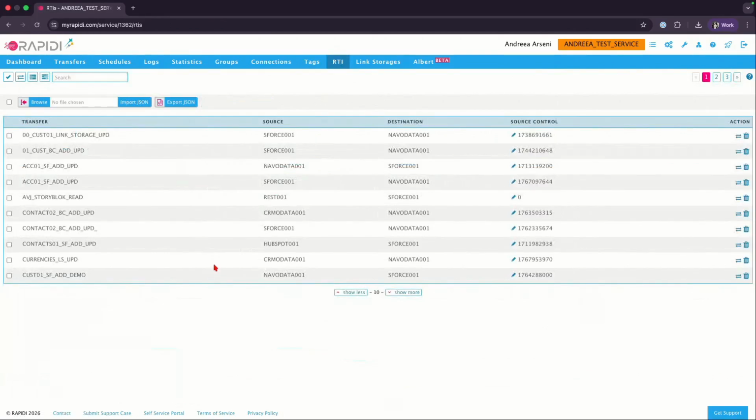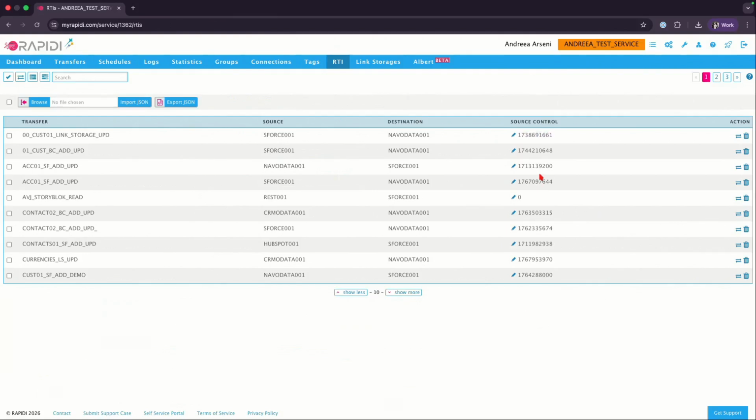Here you will see a list of the transfers that have been running, right? And then what happens here is that the source control of those transfers is being saved here. What I mentioned before about the source control on a transfer and adding a datetime field is actually related to this part: as soon as the transfer runs, we save that date and time when the transfer ran and when the updates were sent to the other system.